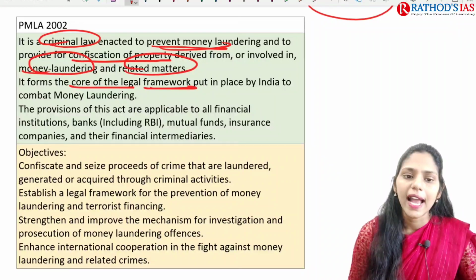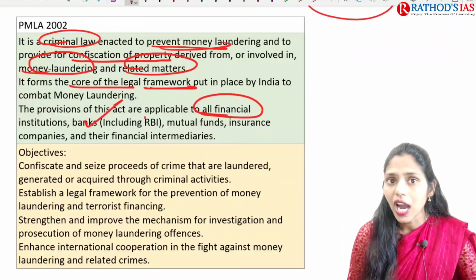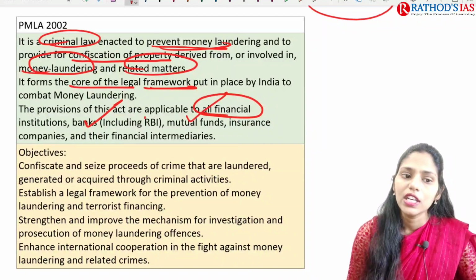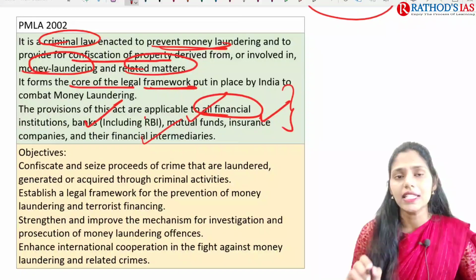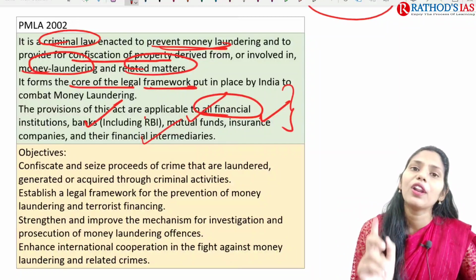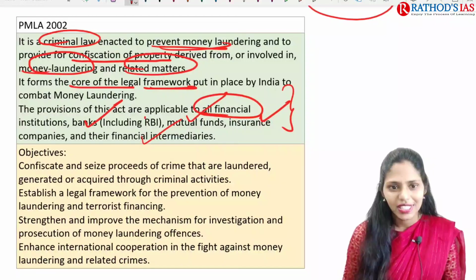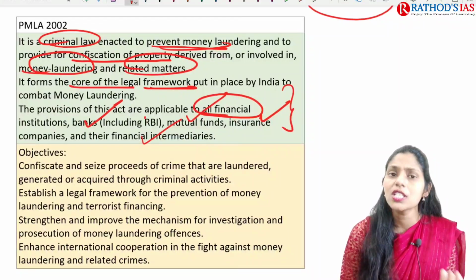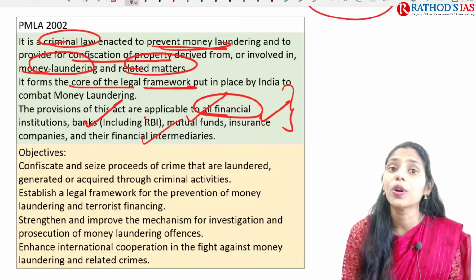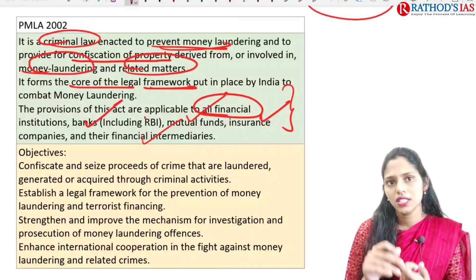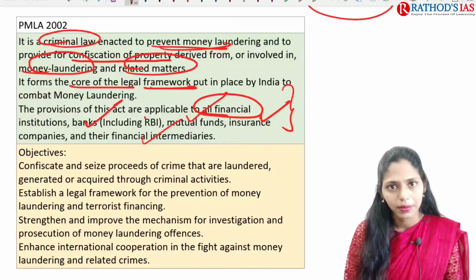The provisions of this Act are applicable to all financial institutions and banks, including RBI, mutual funds, insurance companies and their financial intermediaries. So in all these cases this Act will be applicable, and this will be your prelims question. RBI is also included, there is no exemption. Mutual funds are included, insurance companies are included, and even financial intermediaries.